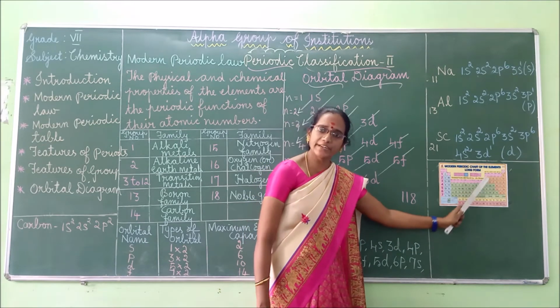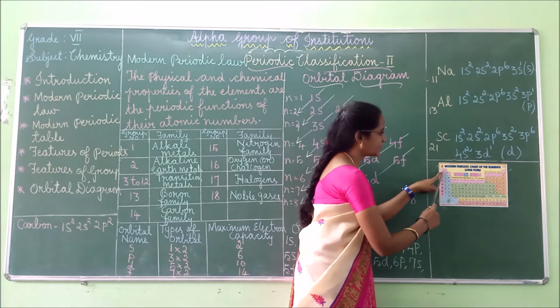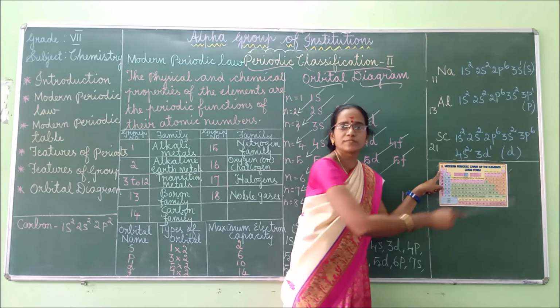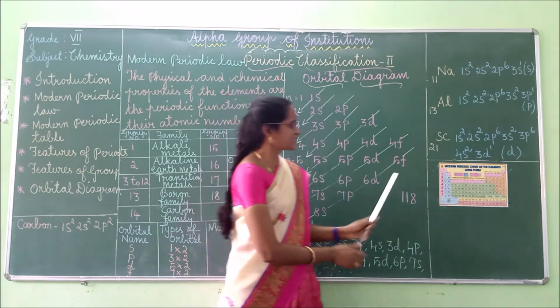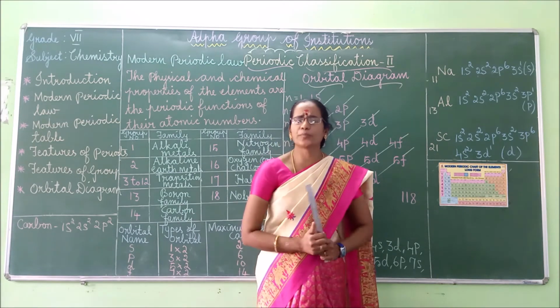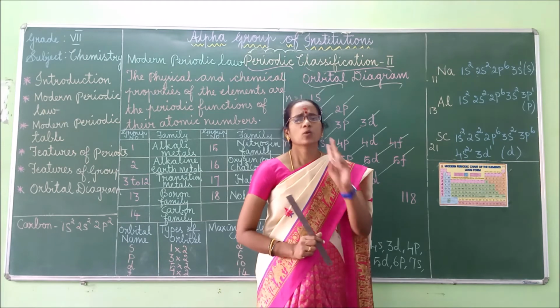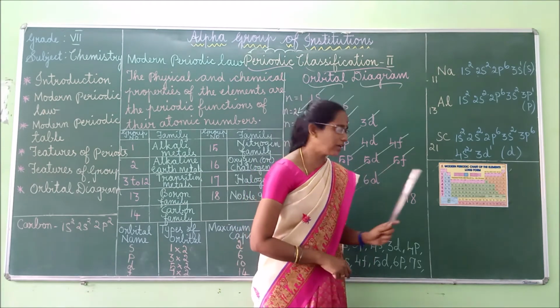Elements arranged in vertical columns are called groups, and there are 18 groups in the periodic table, starting from here up to this. In the first period, this is the shortest period. Why? Because only 2 elements are present.